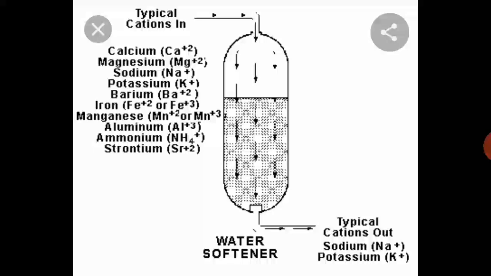Water softening. The reduction or removal of hardness is called water softening. Water is said to be hard when it contains relatively large amounts of carbonates, bicarbonates, sulfates, and chlorides of calcium and magnesium. When this reacts with soap, it causes a precipitation which appears as curd on the water surface.